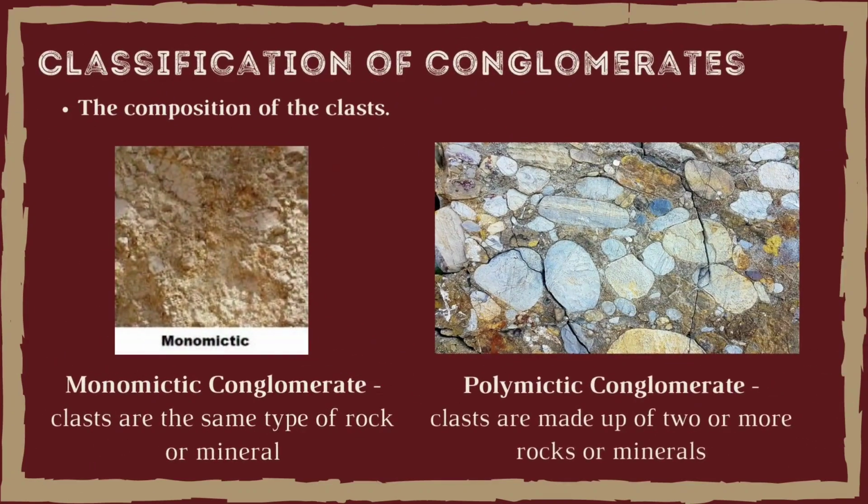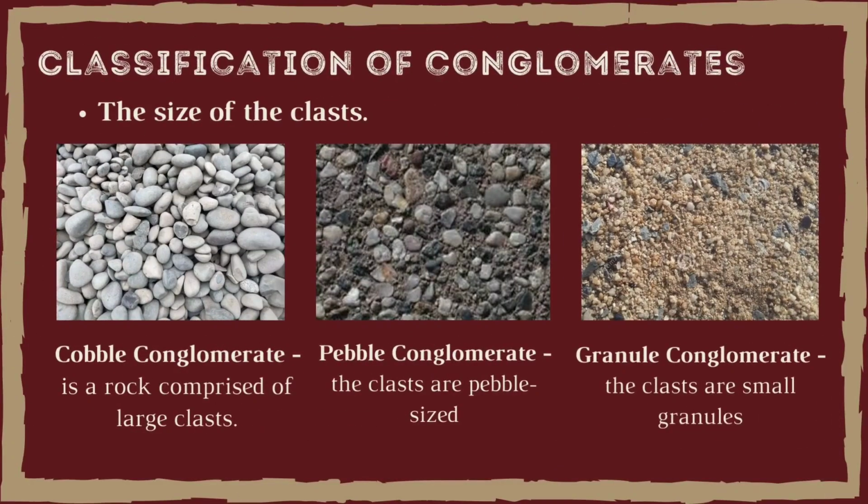The classification of conglomerates. The following characteristics are used to classify and categorize conglomerate rock. The composition of the clasts: if all the clasts are the same type of rock or mineral, the rock is categorized as monomictic conglomerate. If the clasts are made up of two or more rocks or minerals, the rock is a polymictic conglomerate. The size of the clasts: rock comprised of large clasts is cobble conglomerate. If the clasts are pebble-sized, the rock is called pebble conglomerate. If the clasts are small granules, the rock is called granule conglomerate.